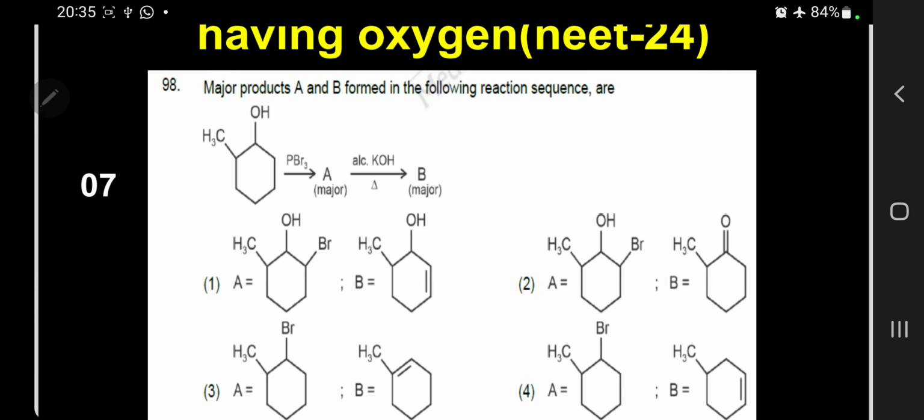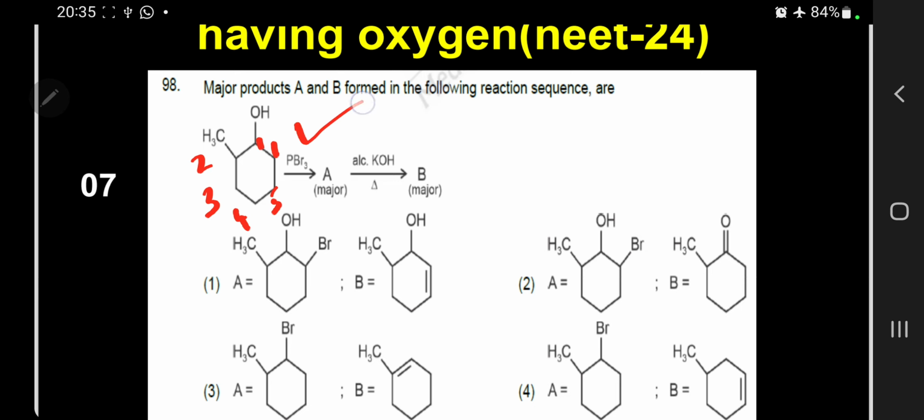Major products A and B formed in the following sequence are: this is the corresponding ortho-methylphenol, that is 1, 2, 3, 4, 5, 6. That means 2-methylcyclohexanol.